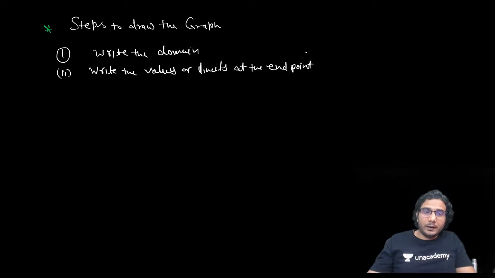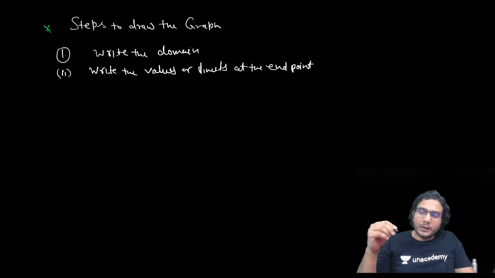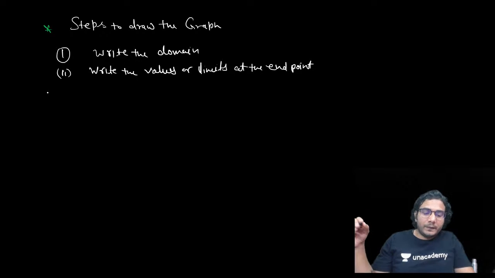If the interval of the domain is an open interval, then you can write the limits at the endpoints. If the interval is a closed interval, then you can write the values at the endpoints. So we will know that we are starting from this point and we'll end at this point, if we know the coordinates of the endpoints. Now in between, what will happen we will discuss through y dash and y double dash.